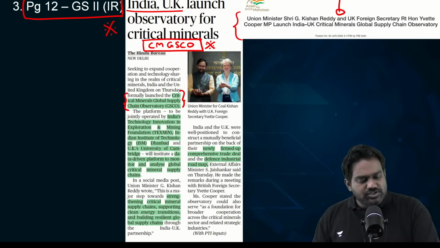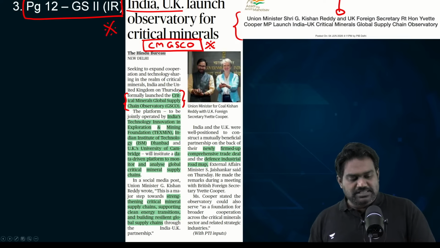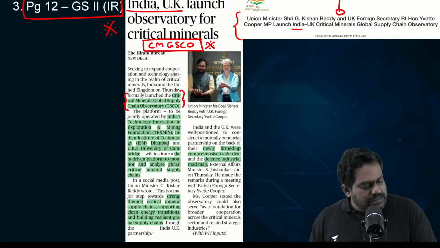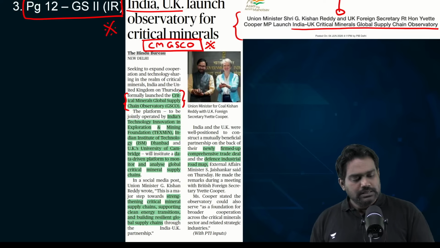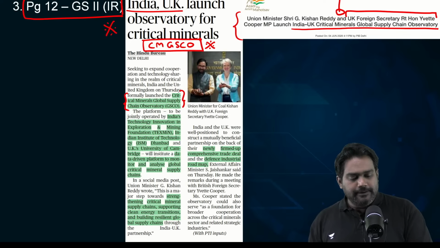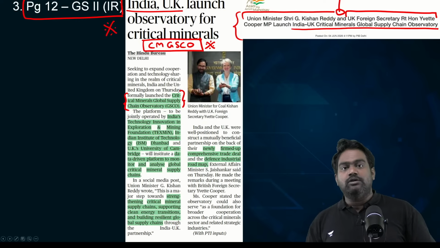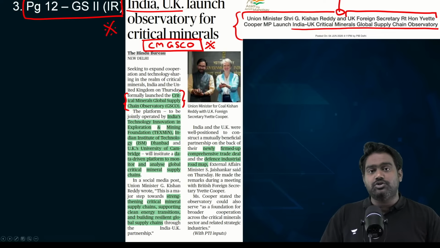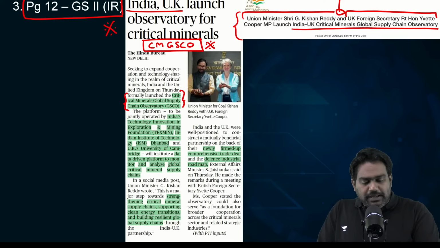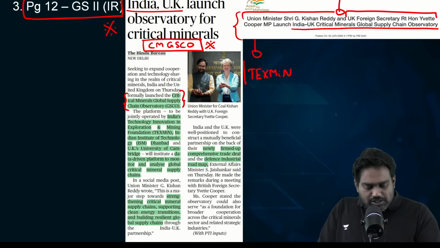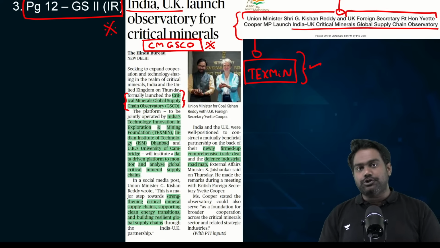This is mentioned in the press release of yesterday by Ministry of Mines on Press Information Bureau as well, making it a very, very important topic. UK's Foreign Secretary was in India, and this key announcement has been made. It's a new initiative, a joint initiative. It will bring together Indian institutions such as the TechSmin, the Technology Innovation in Exploration and Mining Foundation.